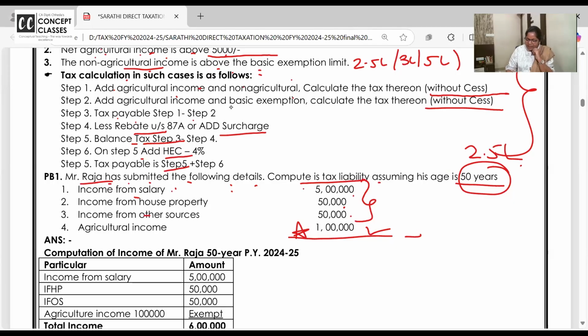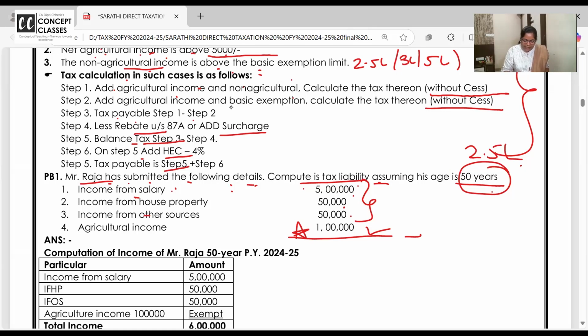Raja is having this income. His age is 50 years. So what is the income from salary? You don't have the material now. We are going to capitalize and make more best for you all. I'll give one problem on your own करना है. अभी पहले तो ये सुनो.